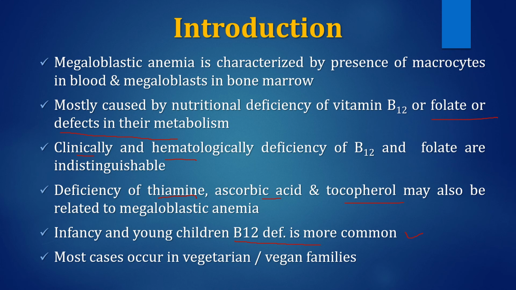But now infancy and young children also have B12 deficiency, and the most common cause is maternal deficiency and deficient B12 in breast milk. Most of the cases occur in vegetarian families because B12 is usually found in animal products, and families which are strictly vegetarian usually suffer B12 deficiency.